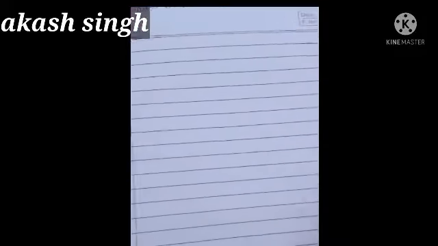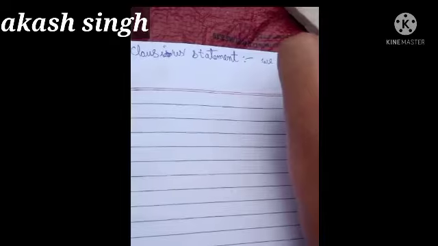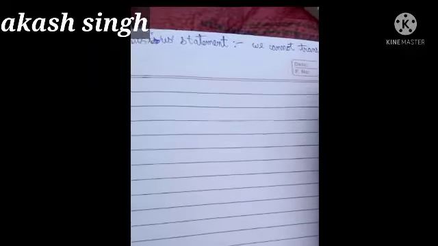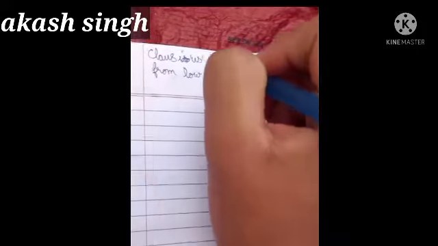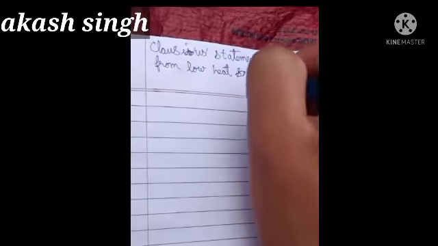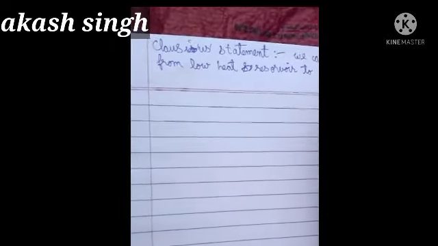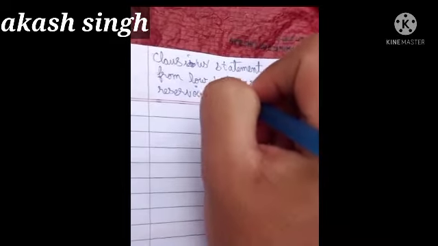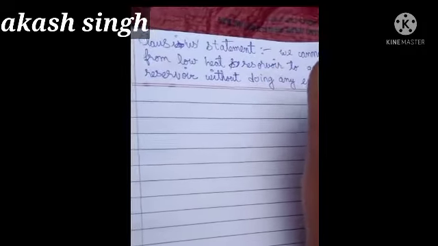According to Clausius statement, we cannot transfer heat from a low heat reservoir to a high heat reservoir without doing any external work on it.